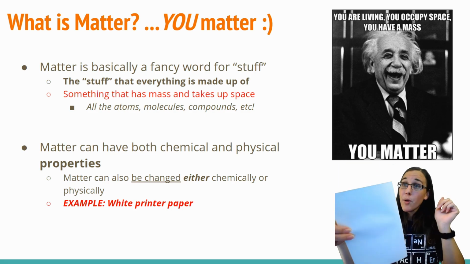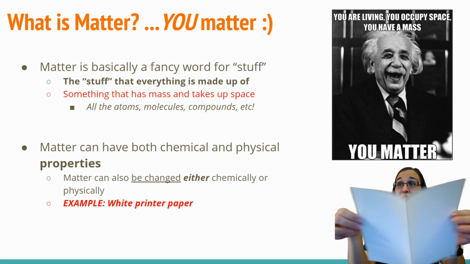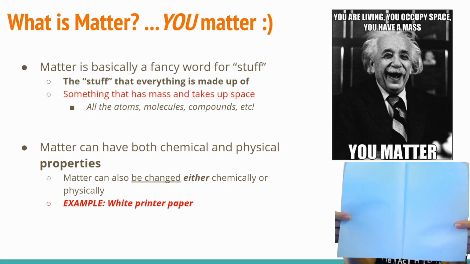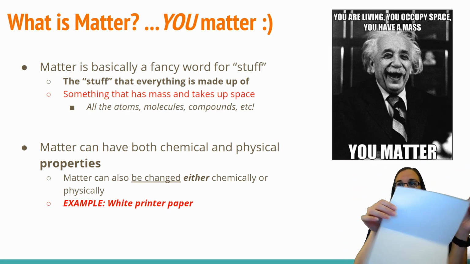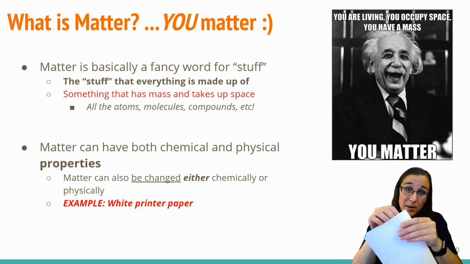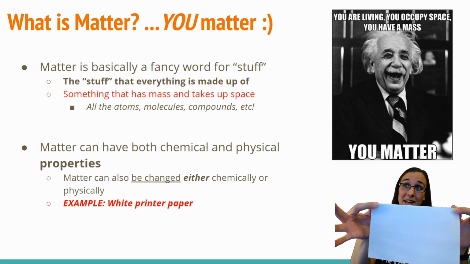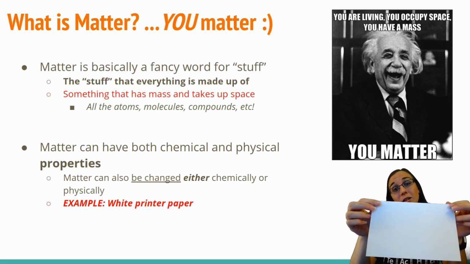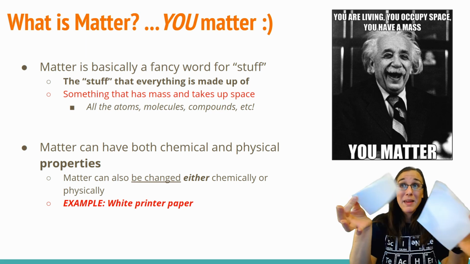So from before, this paper had a physical property of being thin, of being white, of being kind of nasty to touch if your fingers are a little dry, right? Those are all properties of the paper, and it has the ability to be changed physically by folding it. You can also change its physical appearance by ripping it.